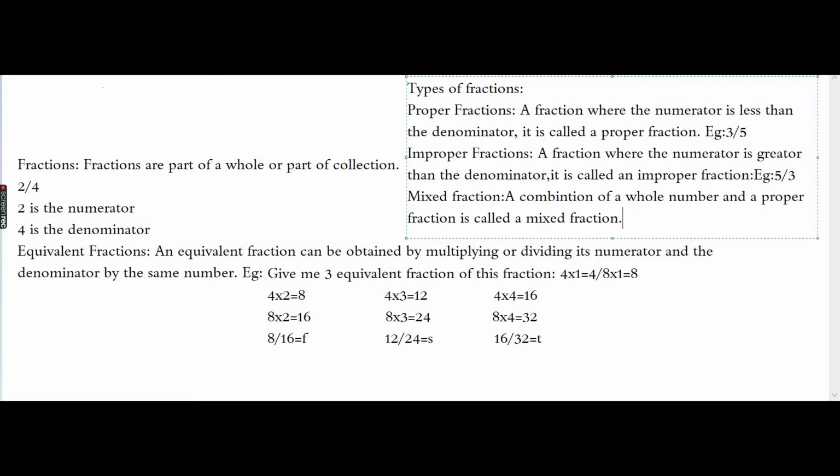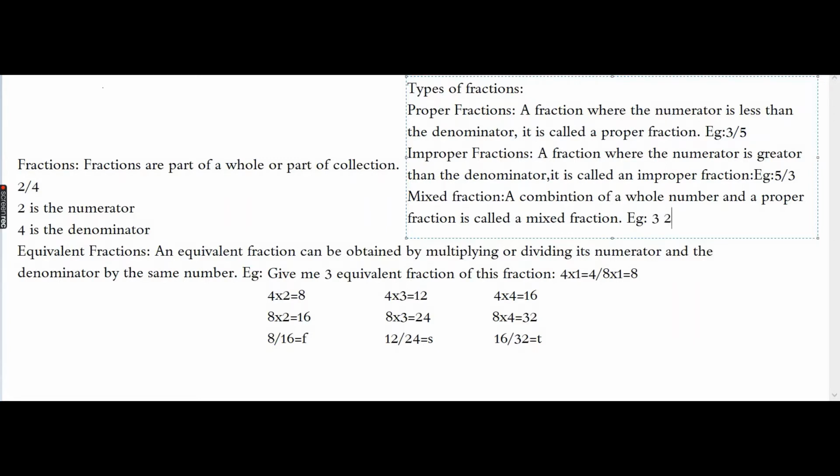Now, you must be thinking, how can a whole number and a proper fraction be mixed? Okay, but first of all, I'll clear the concept of what is a whole number. A whole number is basically the regular ones, like 3 or 2.